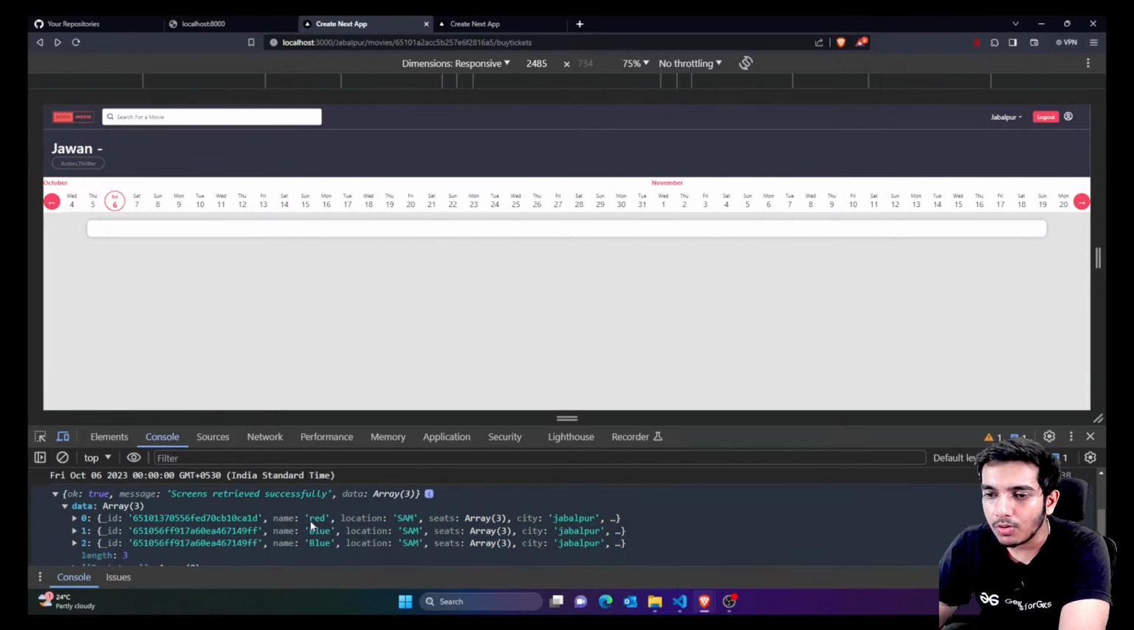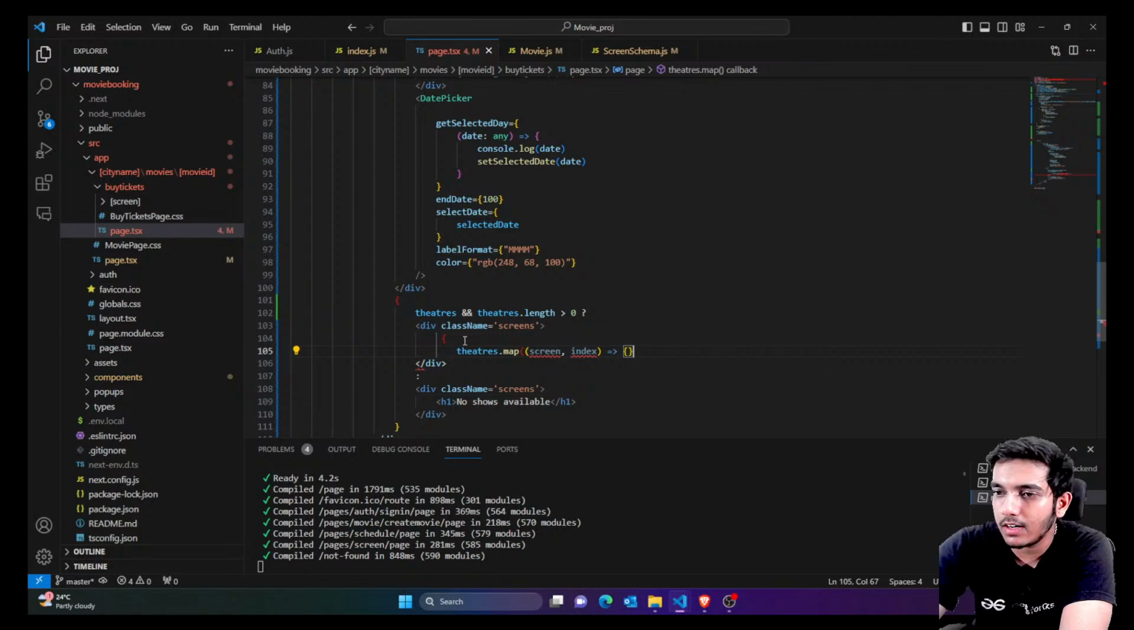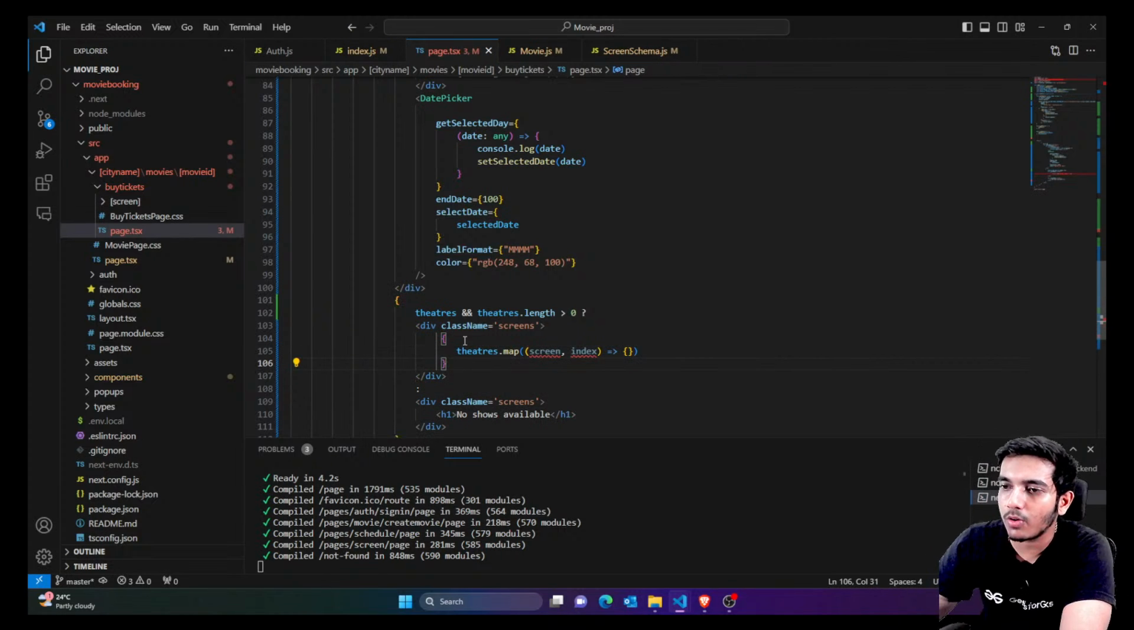Okay, so it's up to you, you want to show a single screen multiple times, or any way you can do it. But right now let's show this. So now I'll simply show the data. I think we are getting 3 data, so we'll just show this directly. We'll just simply say that whatever theater screen you have, we are going to show that theater screen. So we are going to map it.